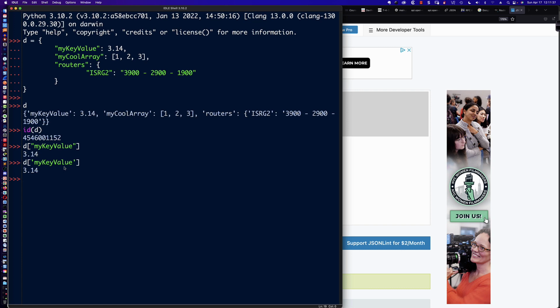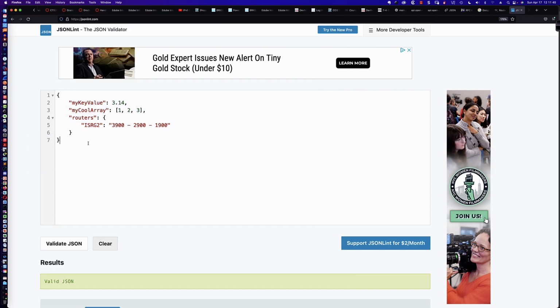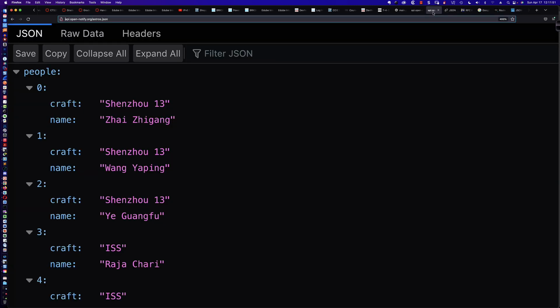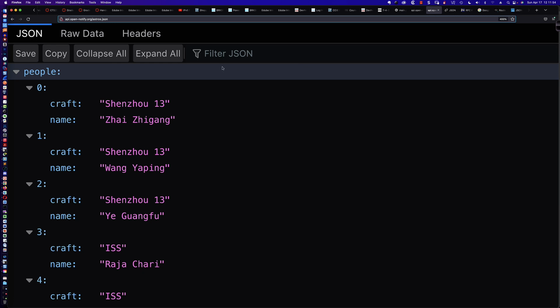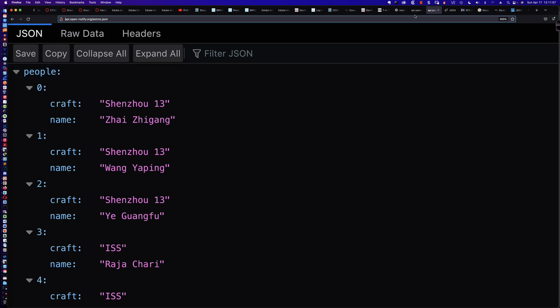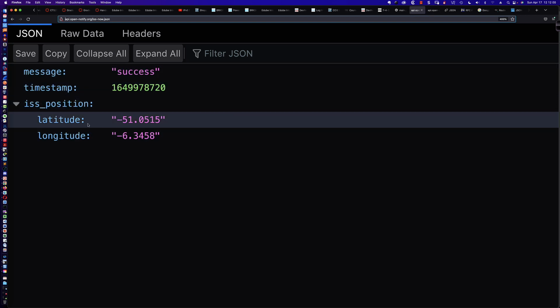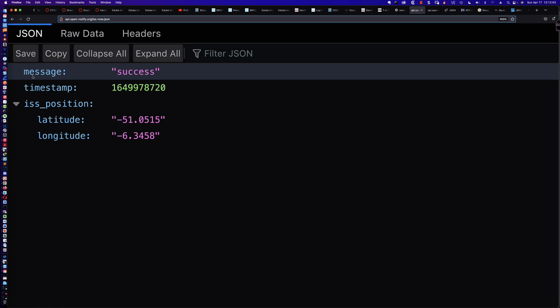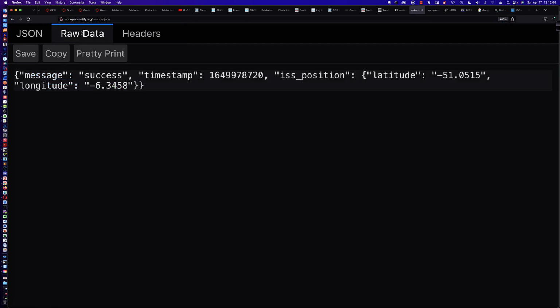All right, so this, again, is a JSON object. Now, we've already seen several JSON objects when we took a look at the International Space Station. And we could go up here and take a look at that data. This is Firefox, and I'm not a huge fan of Firefox's presentation of this information. If I was to do the raw data, it gives it to you in this format, but it doesn't break it out nicely like Google Chrome does with that JSON viewer plugin. However, with the raw data, we can clearly see what information is important.